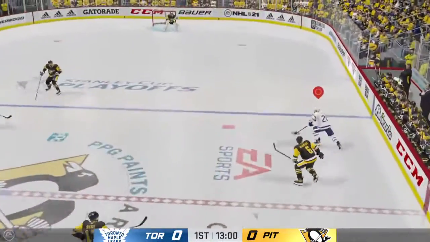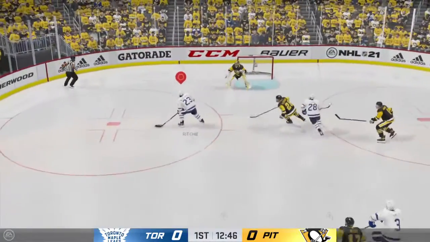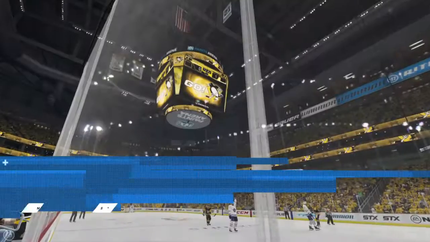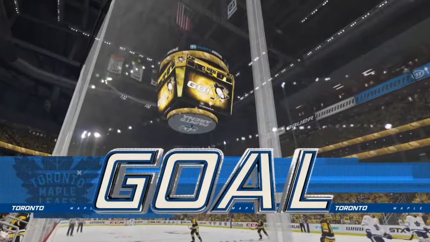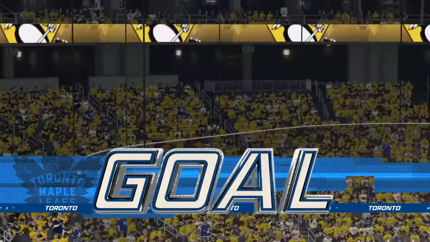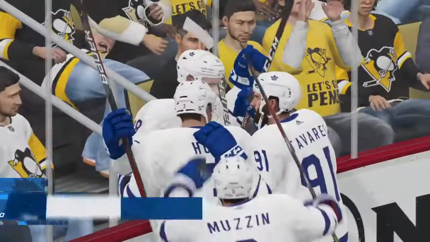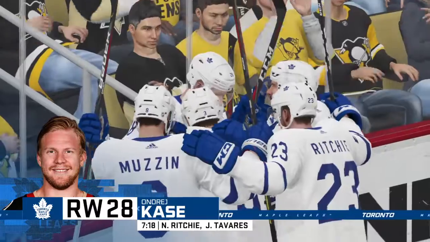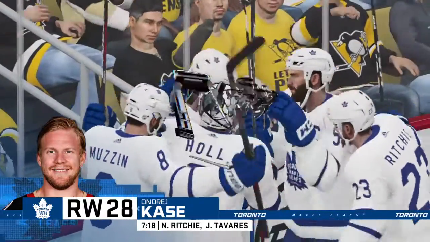Here's Andreas Kase. He's a speedster. He's dangerous. Plays it across. Gets it back and scores! Andreas Kase, what a play by the Maple Leafs. I believe it's Ritchie who set him up. And Toronto has a 1-0 lead. It is Nick Ritchie that set him up. That was a beautiful play by Nick Ritchie.